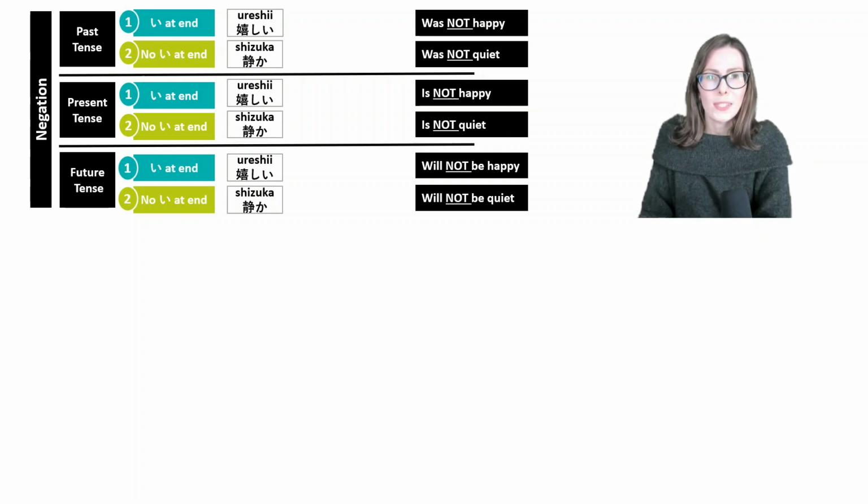So if you want to say was not happy, what you do is the following. You take the adjective, cut the last I, add ku, and add nakatta desu. So it would be ureshiku nakatta desu. If you want to say was not quiet, what you do is the following. You take the adjective, add dewa, and add nakatta desu. So it would be shizuka dewa nakatta desu.